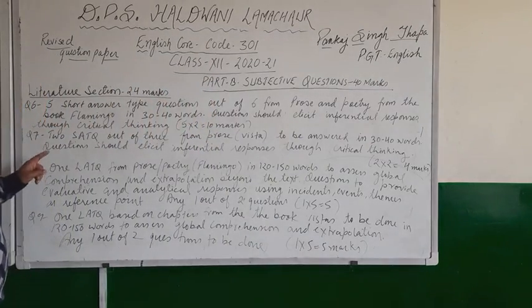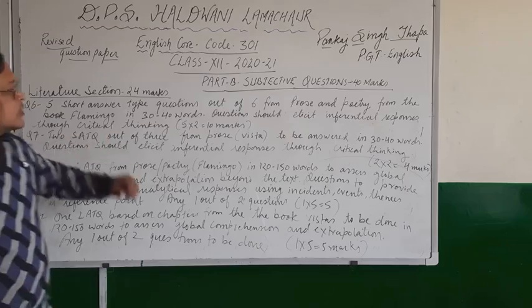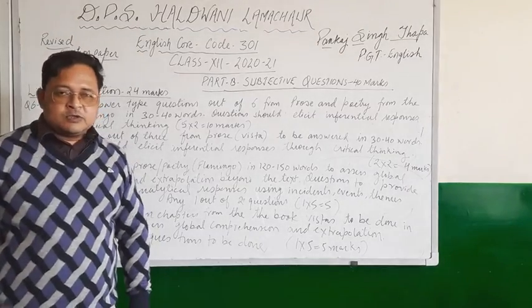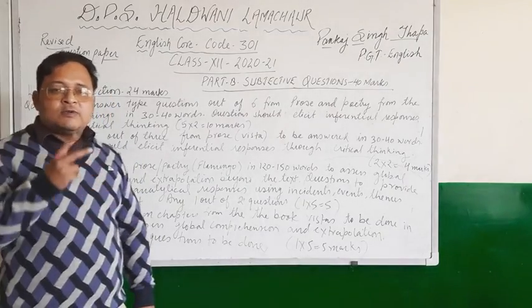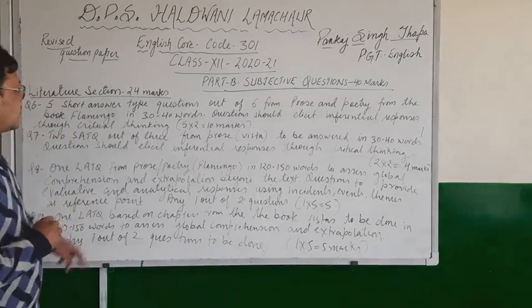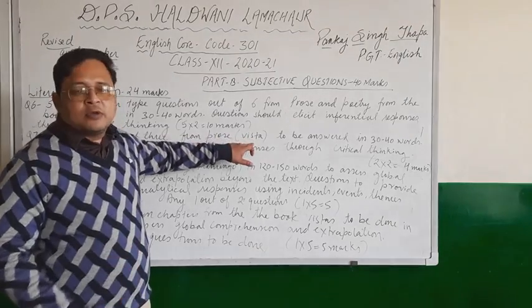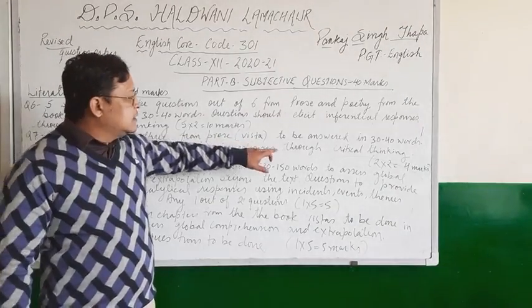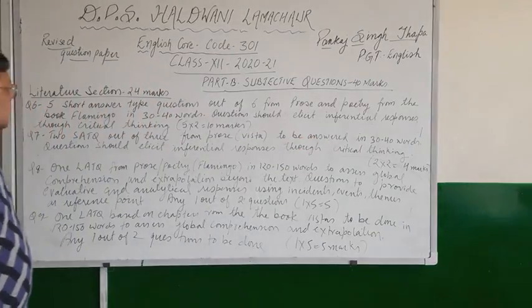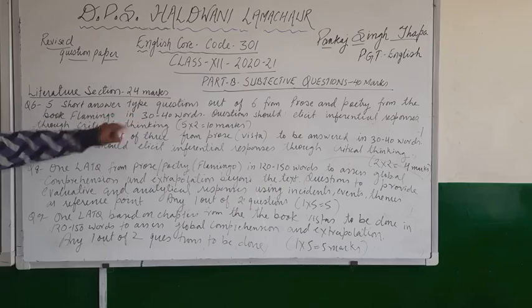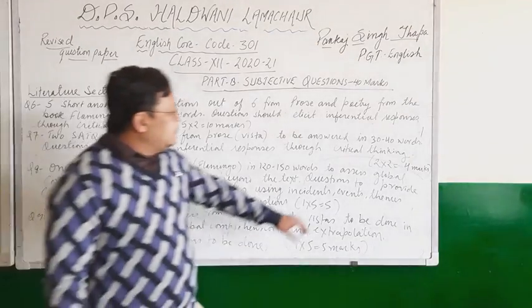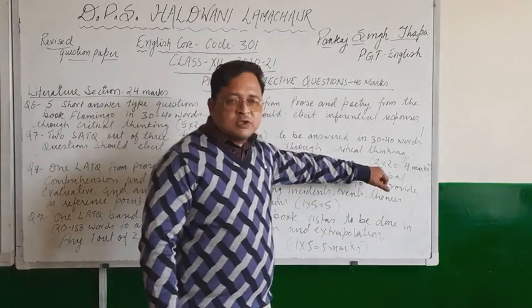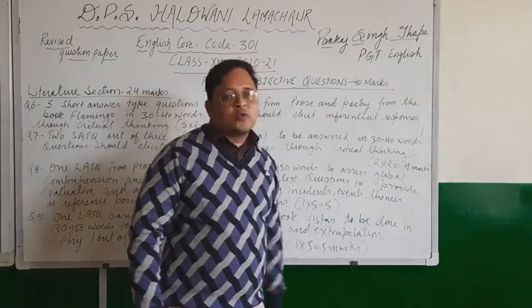Next question is again, children, short answer type. So 2 out of 3. So 3 short answer type questions will be there. So out of 3 you have to answer 2 from prose, and that is from the book Vistas. Questions will be from Vistas, and you will have to answer that in 30 to 40 words. Same like question number 6. And it will be 2 questions of 2 marks each, total 4 marks.